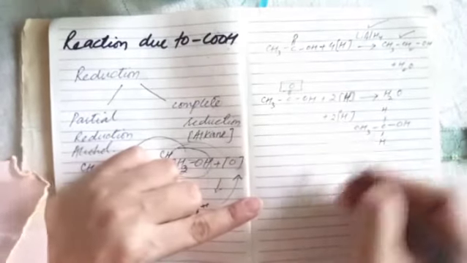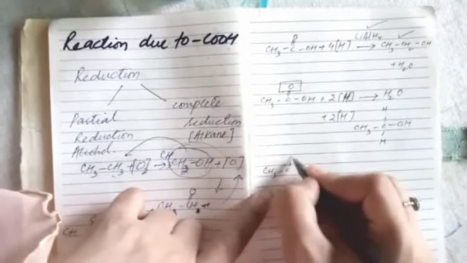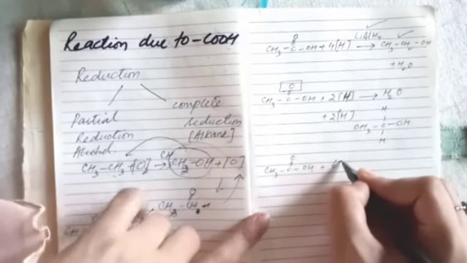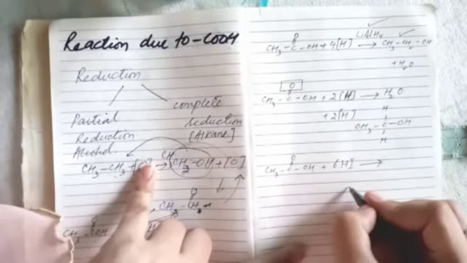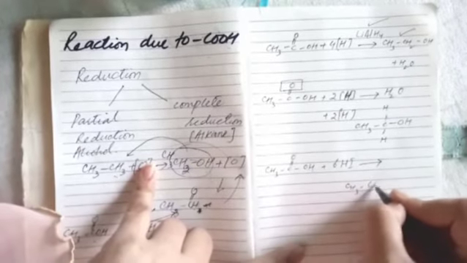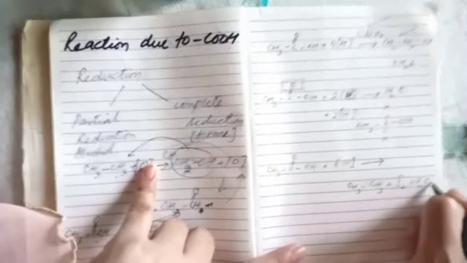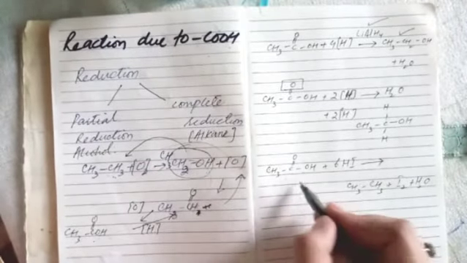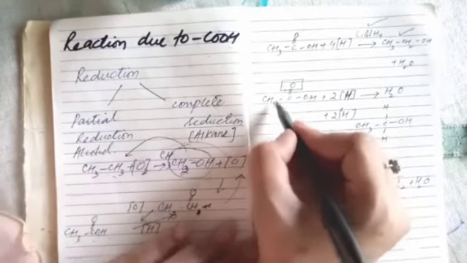But in case of complete reduction, carboxylic acid reacts with 6 moles of hydrogen iodide to form alkane plus iodine plus water. So all the carboxylic acid gets reduced to alkane. This part remains the same.